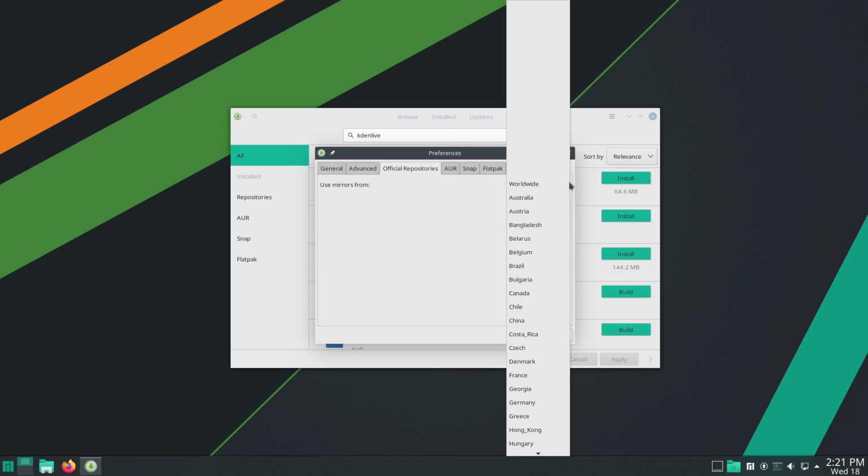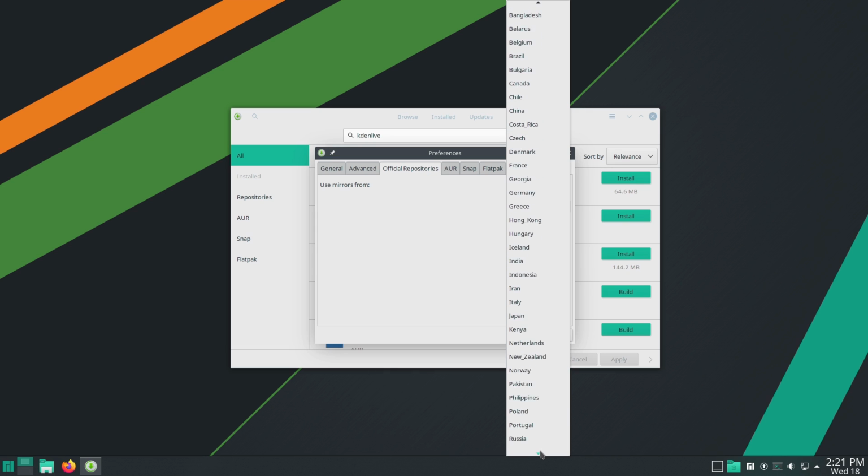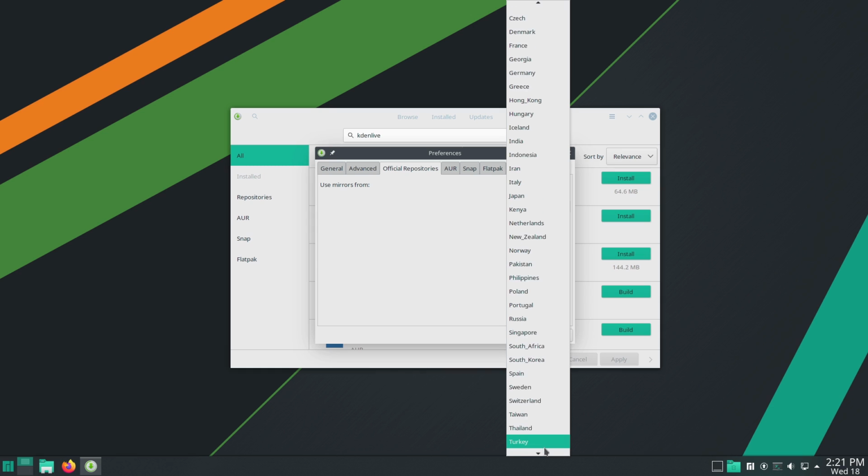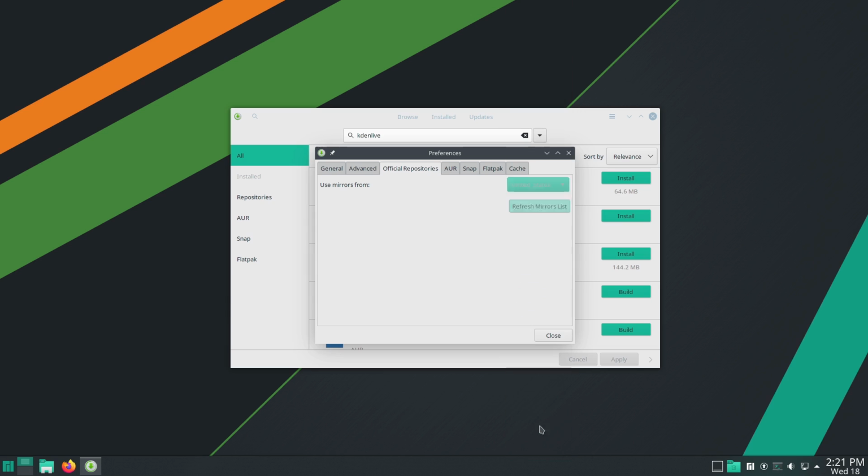Here's mirrors. You can use mirrors from wherever you want to set your mirrors to. So if I'm here in the United States, I might want to go down and find United States and find some mirrors from over here. Just make it a little bit easier to work with. So refresh this. Now it's going to be pulling software from closer to home rather than anywhere else.